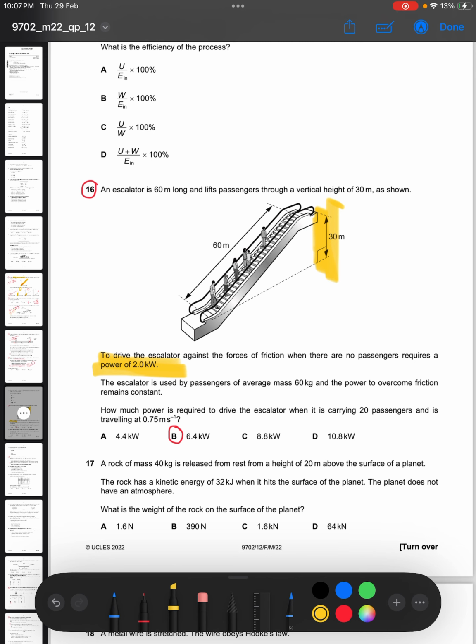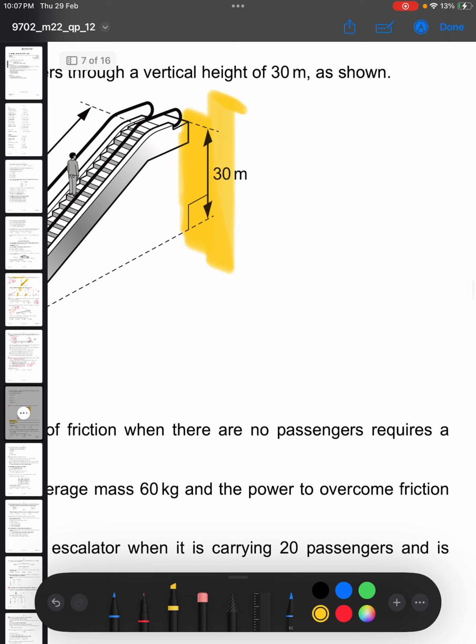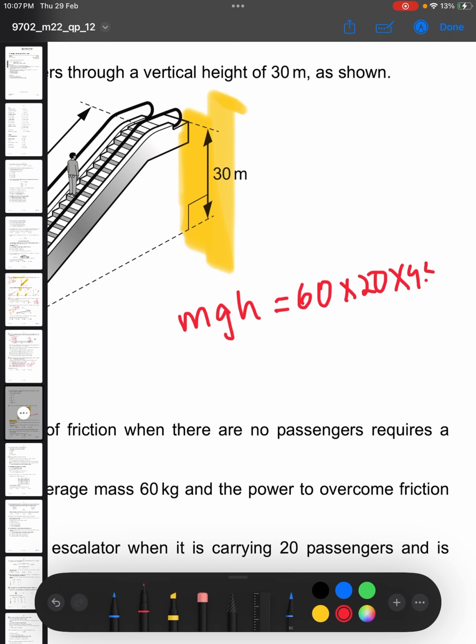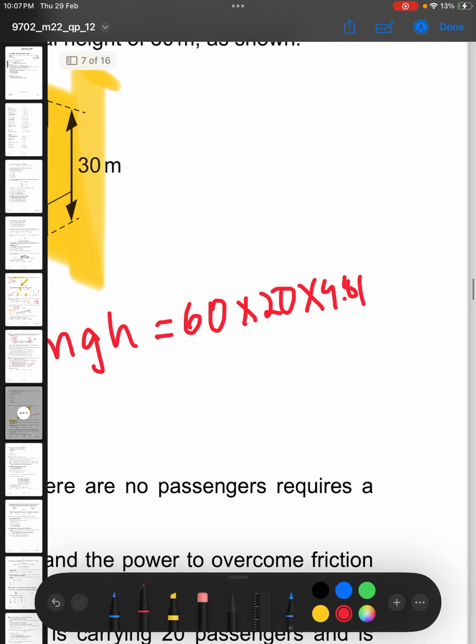So we want to know the amount of gravitational potential energy gained per unit time. For each passenger, the gained gravitational potential energy would be mgh. The passenger is 60 kg, but there are 20 of them, so times 20 times 9.81 times the vertical height gained.